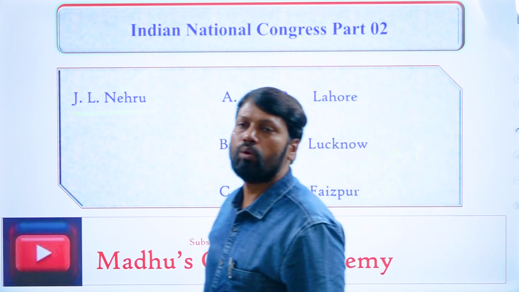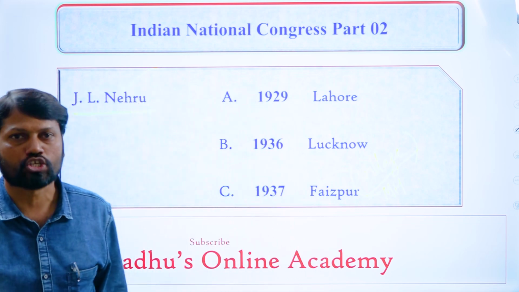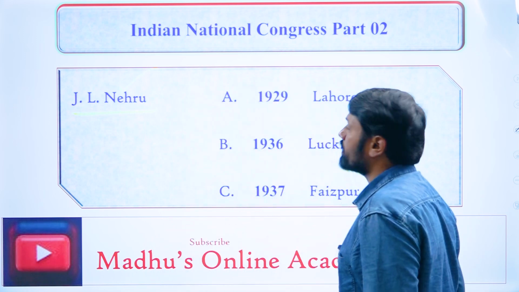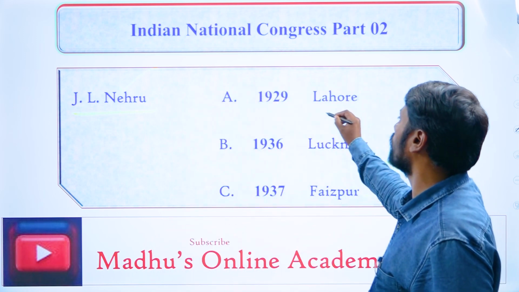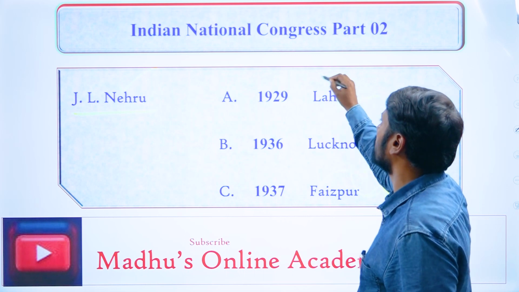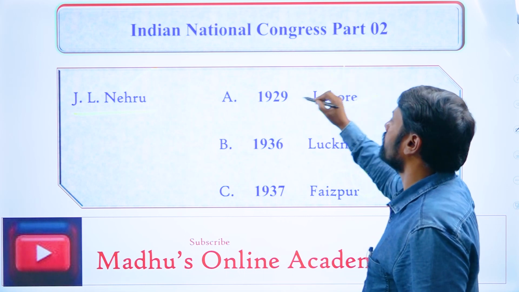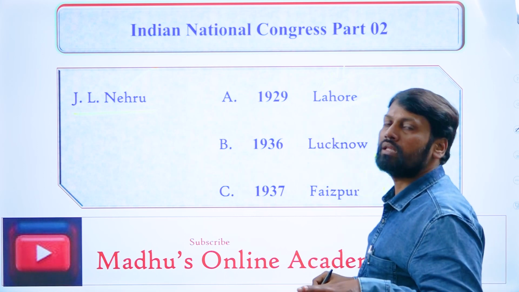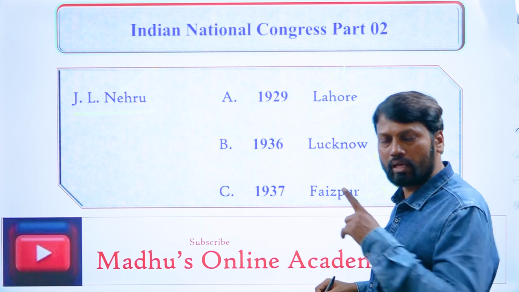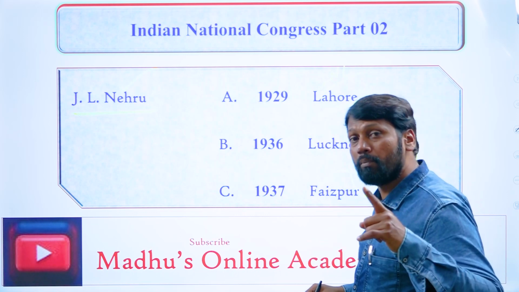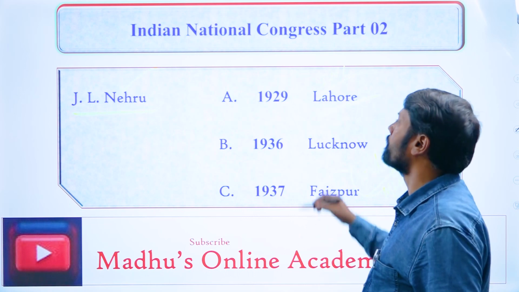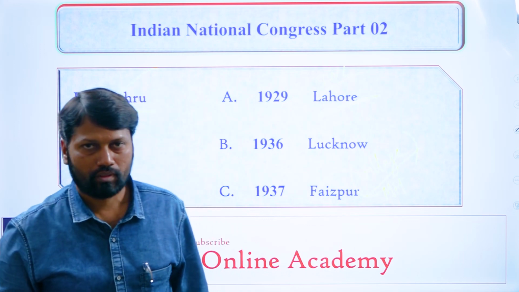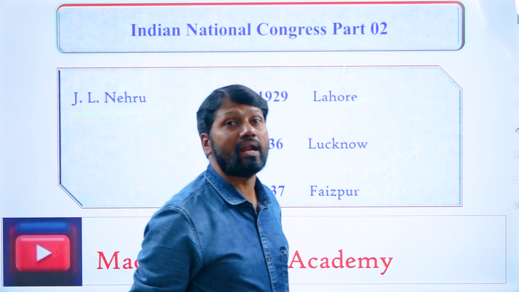Nehru, as we know, became the first Prime Minister of independent India. First time he presided over the Lahore INC session, which was held in the year 1929, in which significant things happened. The important one is that the Purna Swaraj resolution was passed, meaning the complete independence resolution.